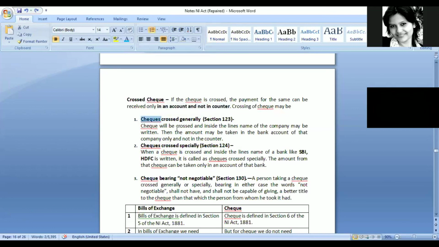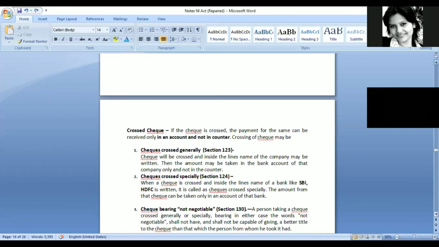First is checks crossed generally. So what is checks crossed generally? The check will be crossed and inside the lines the name of a company may be written. Then the amount may be taken in the bank account of that company only and not at the counter.